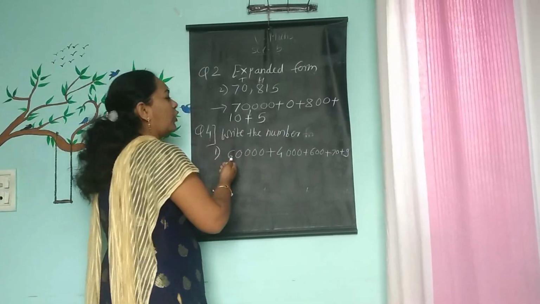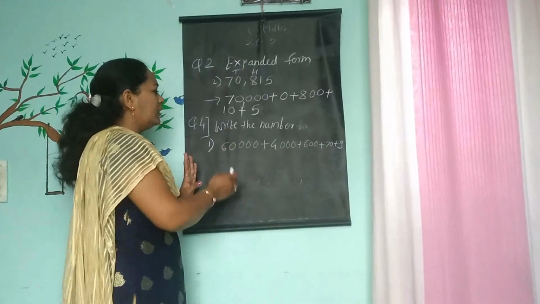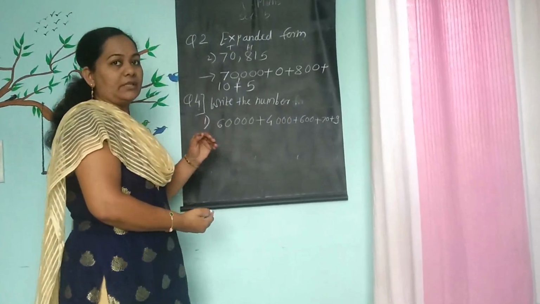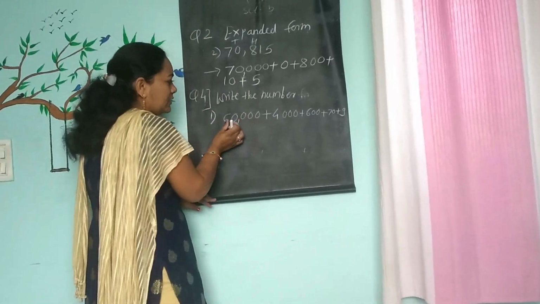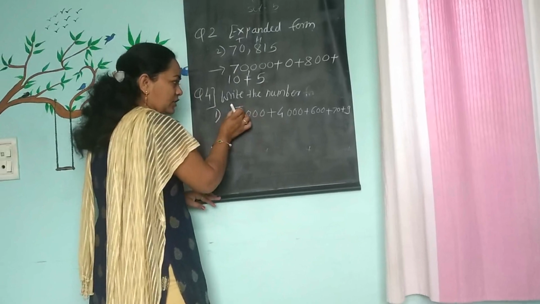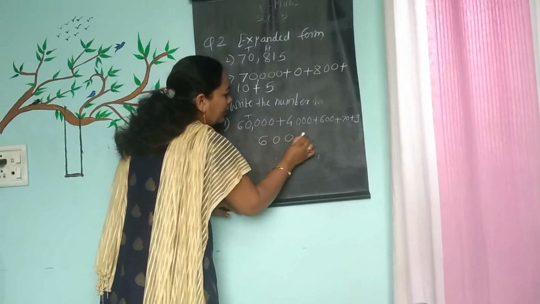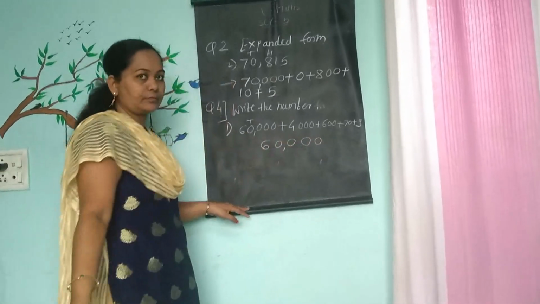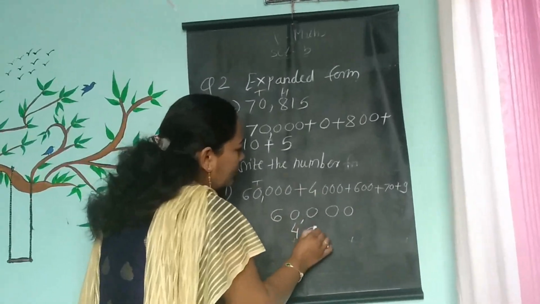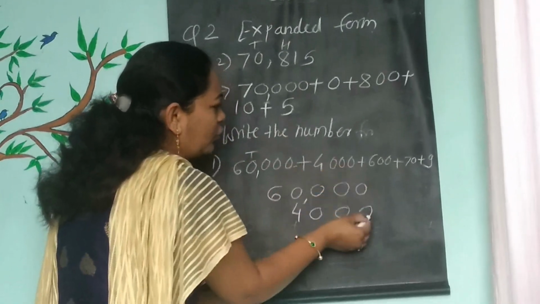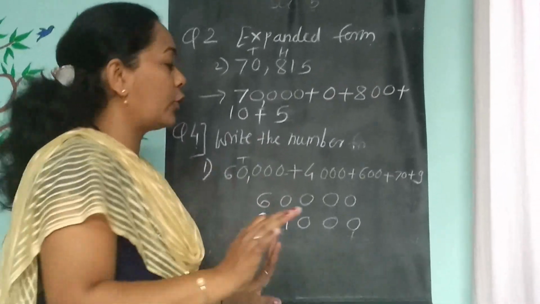If you have confidence, you can add them in a horizontal way. If not, it's better to make them in a box method or in a vertical method. How many digits total here? See 1, 2, 3, comma. So the number is here 60,000. So students, you will write the first number in a proper way with a proper distance. The next number is 4,000. Write that below that. Start from left side to right, 0004. So the digits will not be misplaced and your addition will not go wrong.